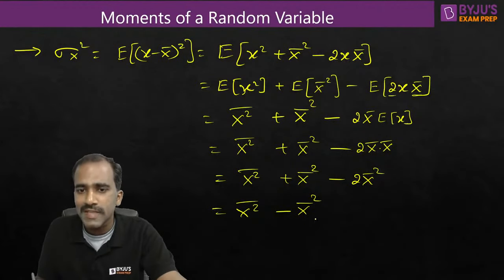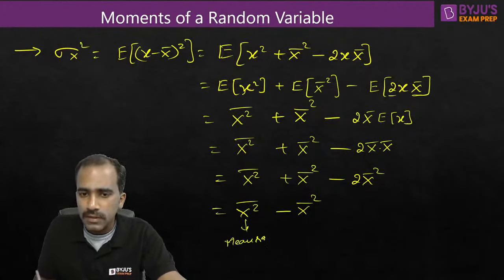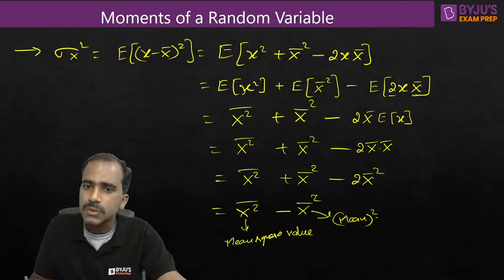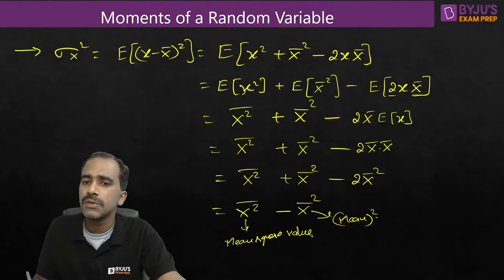So these two look similar. They are not exactly the same. This is mean square value, we call it. After squaring, we are finding the mean value. This is mean whole square. There are two different things. They are entirely different things. We are finding the mean first and then square. But here we are squaring the random values first and then we average. They are two different things.